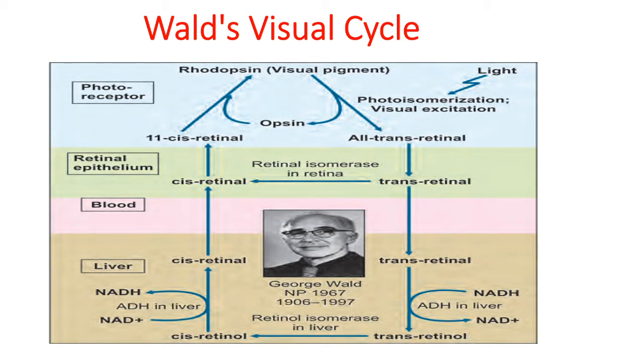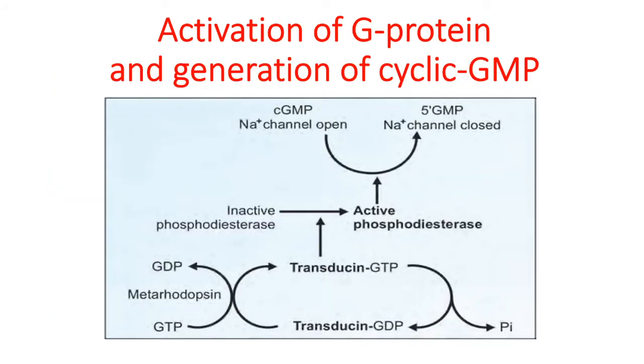How is this closing of the sodium channel brought about? It can be brought about by rapid influx of calcium ions inside the rod cell, or by lowering the intracellular cyclic GMP level. In this rod cell, cyclic GMP acts as a second messenger to regulate the opening and closing of these sodium channels.